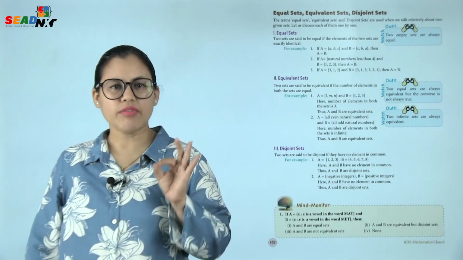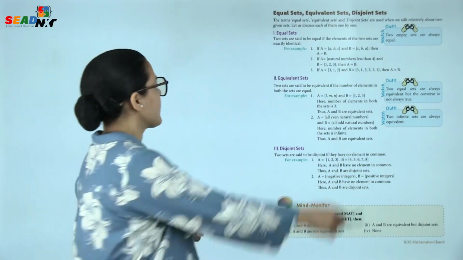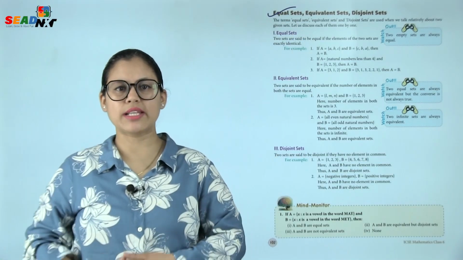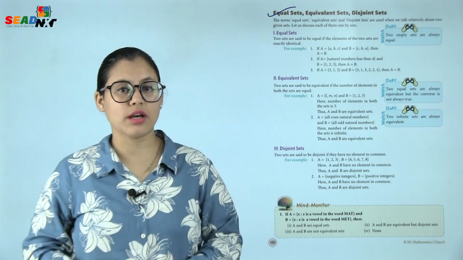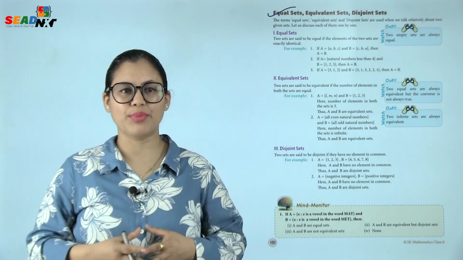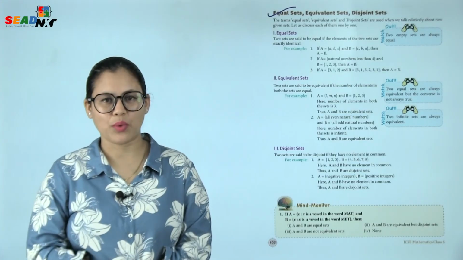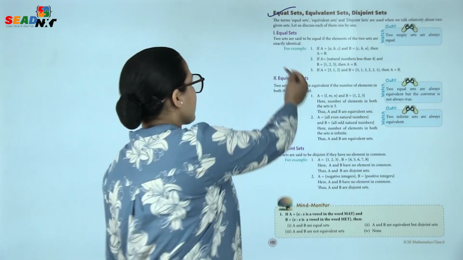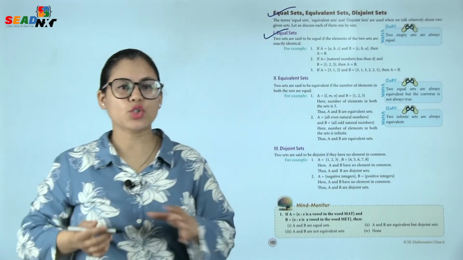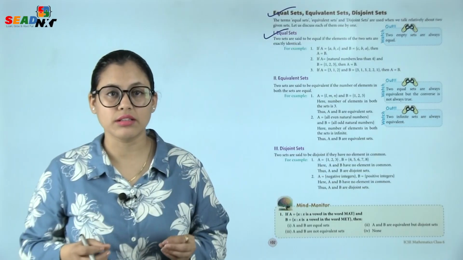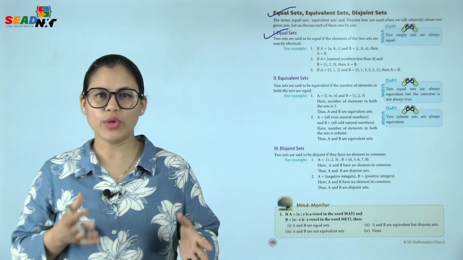Equal sets, equivalent sets and disjoint sets. The terms equal sets, equivalent sets and disjoint sets are used when we talk relatively about two given sets. Let us discuss each of them one by one. Number 1, equal sets. Two sets are said to be equal if the elements of the two sets are exactly identical, means same. Only then they are equal sets.